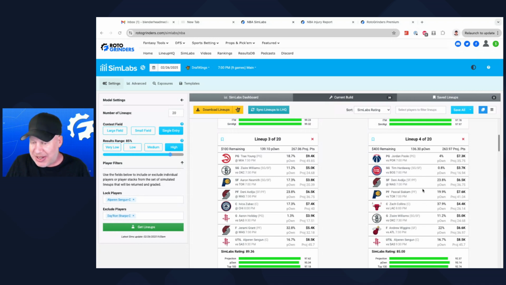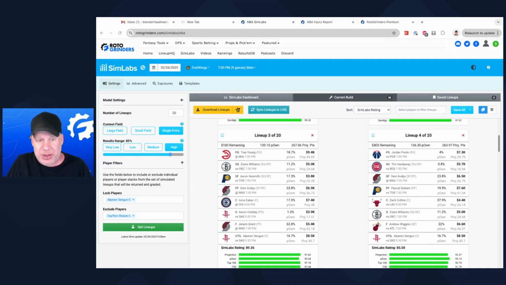Okay, this isn't that bad, right? With Sengun and Collins in it, but you're not playing Hero. You're not playing Jeremy Grant, right? So this is a contrarian enough of a lineup. But this is what you could do with the SimLabs, right? Put in the players you have takes on.